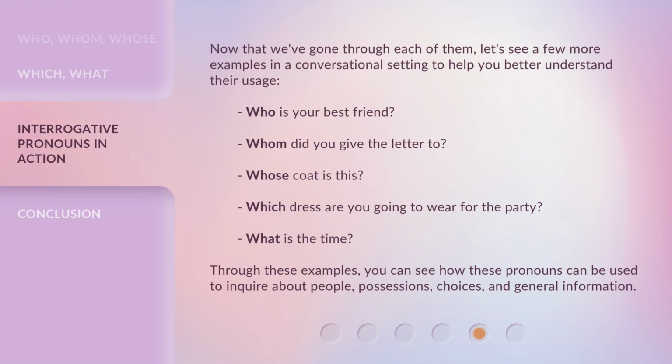Now that we've gone through each of them, let's see a few more examples in a conversational setting to help you better understand their usage. Who is your best friend? Whom did you give the letter to? Whose coat is this? Which dress are you going to wear for the party? What is the time? Through these examples, you can see how these pronouns can be used to inquire about people, possessions, choices, and general information.